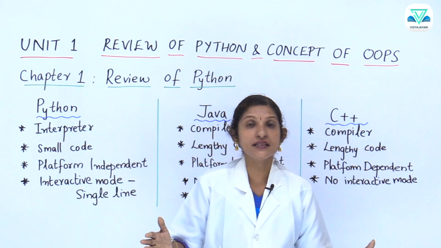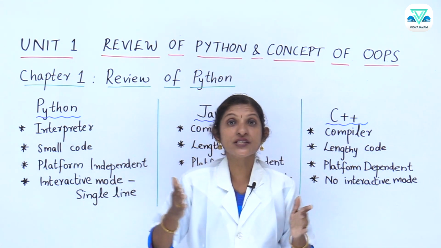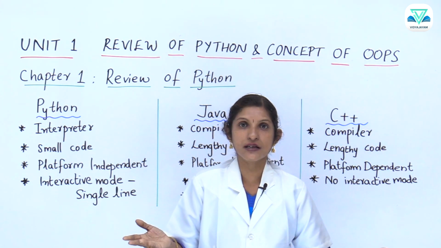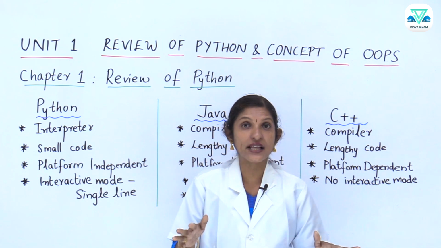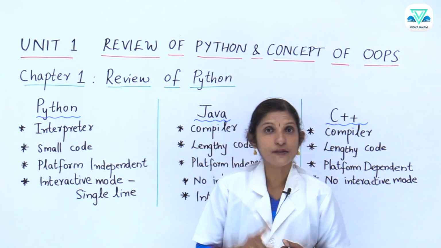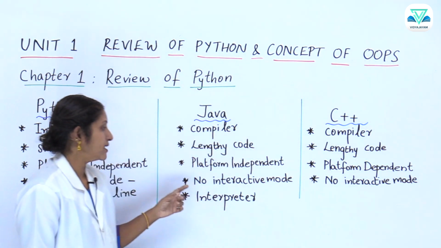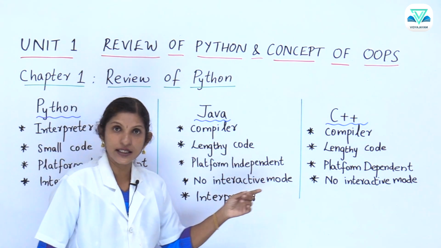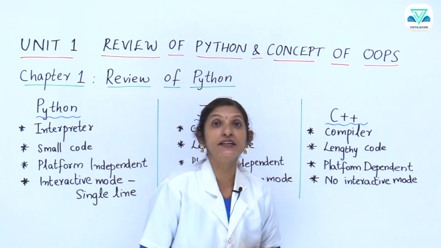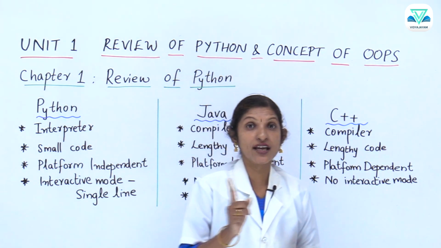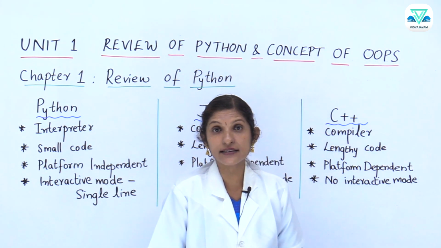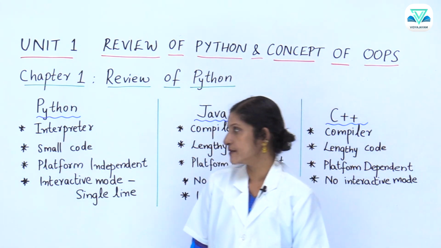So, it's a very good thing that we are able to carry our program to any of the systems. Whichever operating system they support, no matter, our program will work. So, that is called platform independent. In Java also we have that facility, platform independent. In C++ we have platform dependent. That is, it changes depending on the operating system. So, that is why we can say that it is platform dependent.